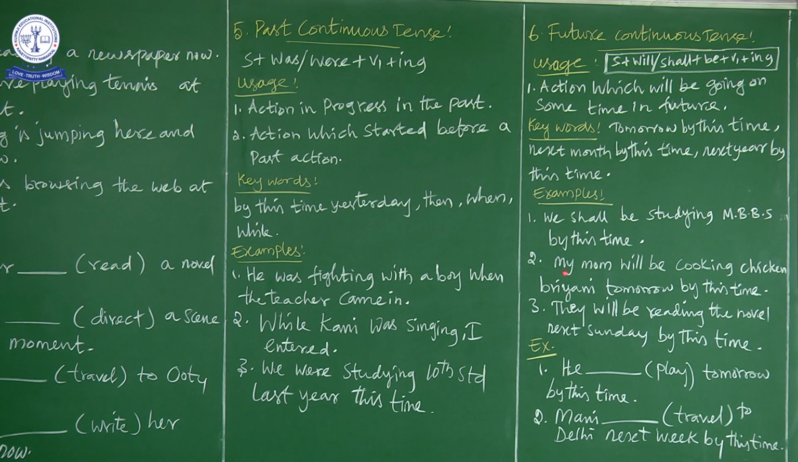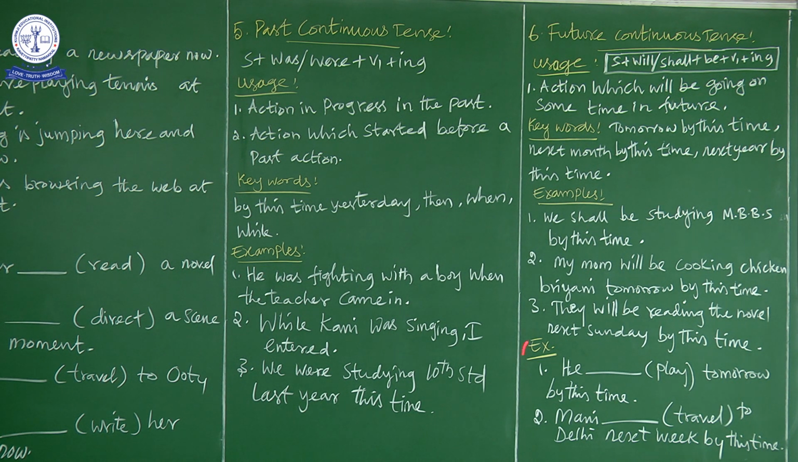Next example. My mom will be cooking chicken biryani tomorrow by this time. Suppose you are telling your friend in the class, my mom will be cooking chicken biryani tomorrow by this time. You were discussing a food which you like most, and you are telling your friend that by this time my mom will be preparing or cooking chicken biryani. So that action will be in progress in the future.